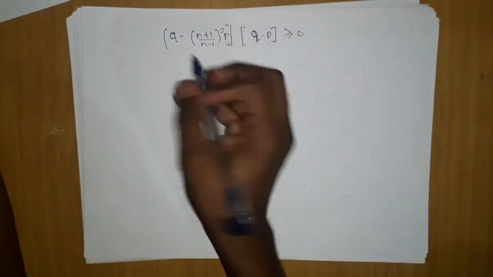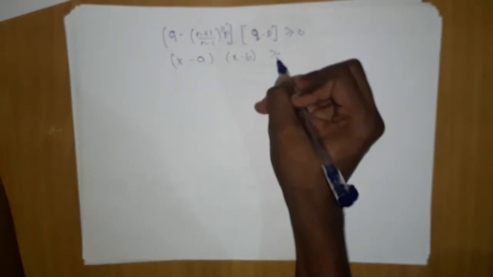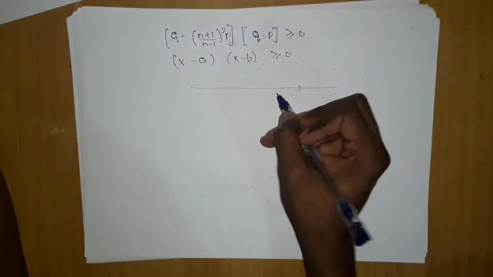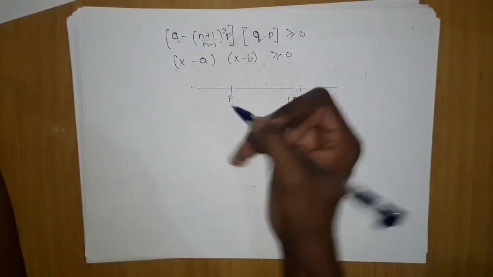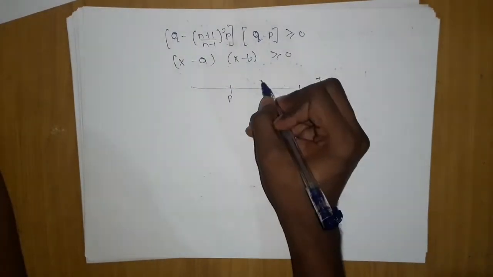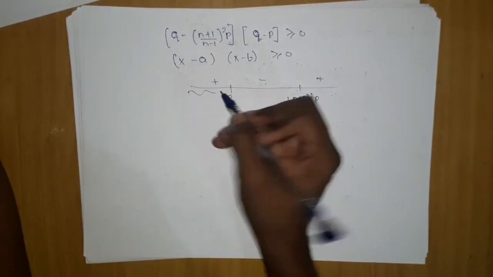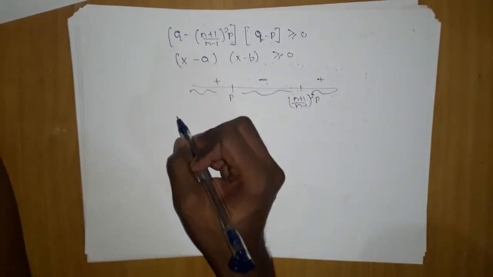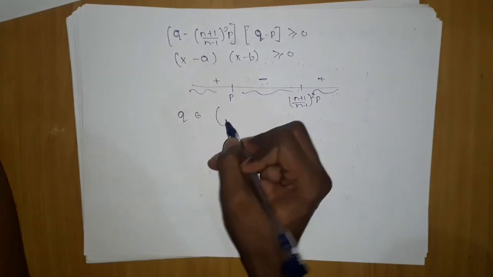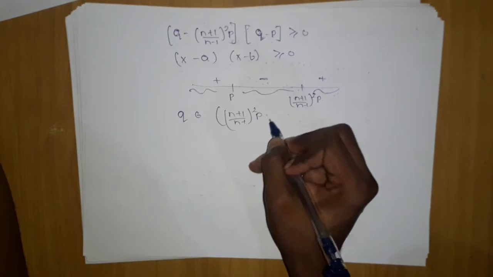Now to analyze, you can think of it like (x minus a) into (x minus b). What we do is write the numbers in order, whichever is greater: here (n plus 1) upon (n minus 1) the whole square times p is greater than p. Then it is very simple: positive, negative, positive. So the answer should be from this section and this section, and the answer cannot be between these two. So it is obvious that q cannot belong to the interval (p, (n plus 1) upon (n minus 1) the whole square into p).